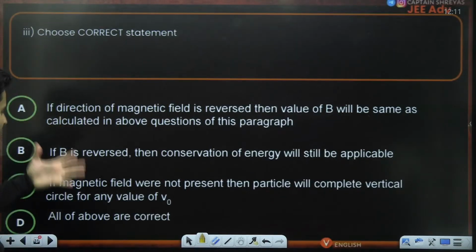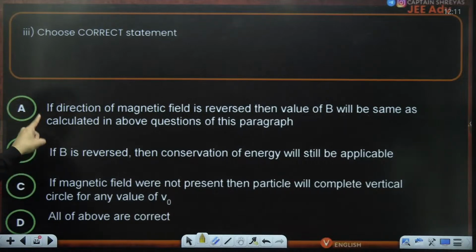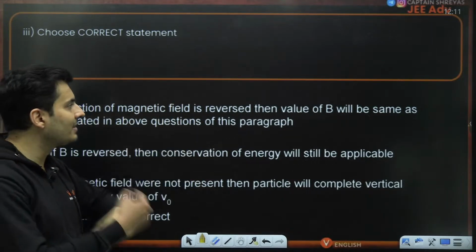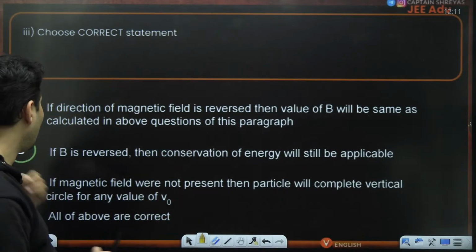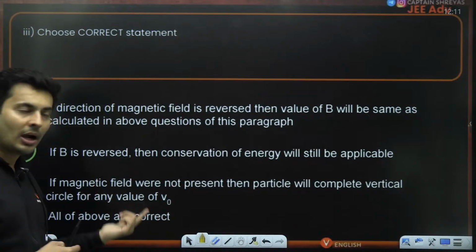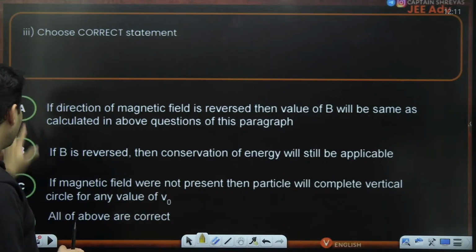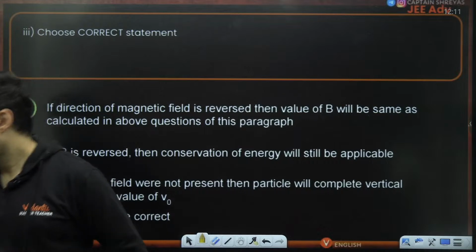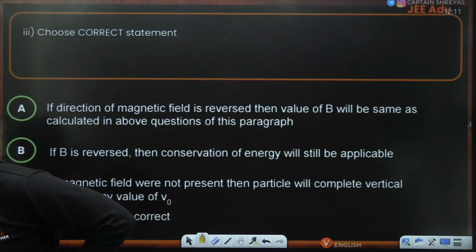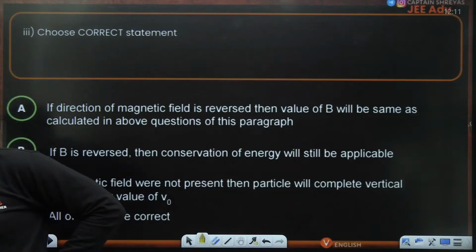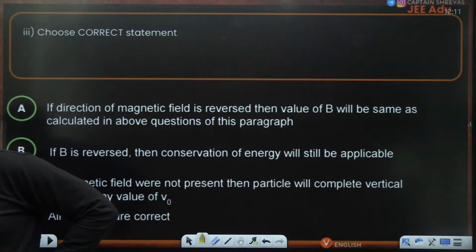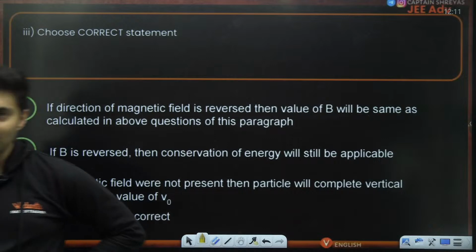But can we also solve the statement based questions simultaneously? If the direction of the field is reversed, then the value of B will be same as calculated in the above question of this paragraph. I feel this statement is wrong. Why do you think this particular statement is wrong? Think about it, my dear students. What will happen if I reverse the direction of the magnetic field?